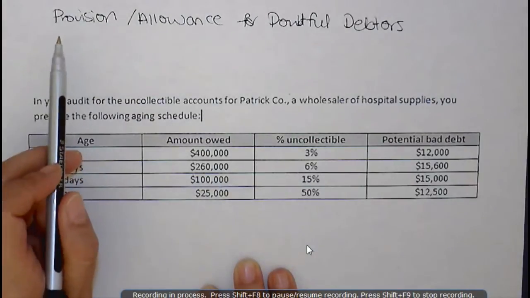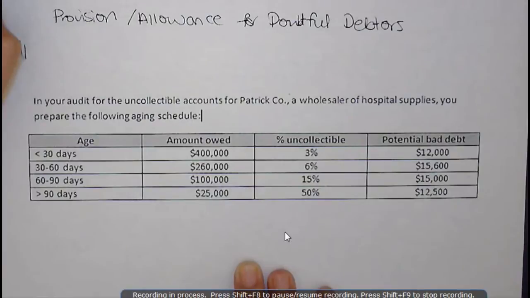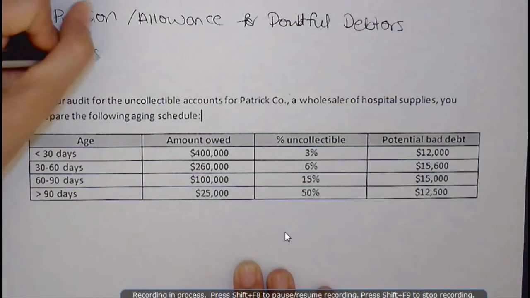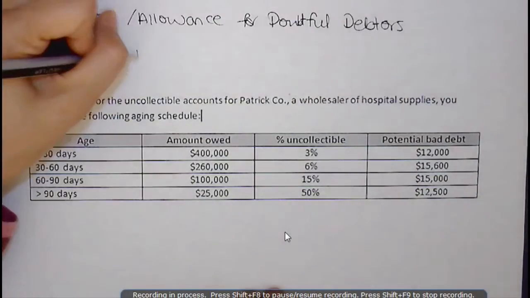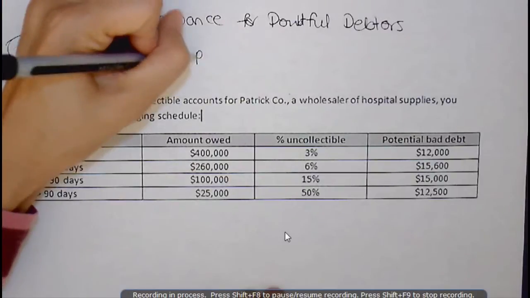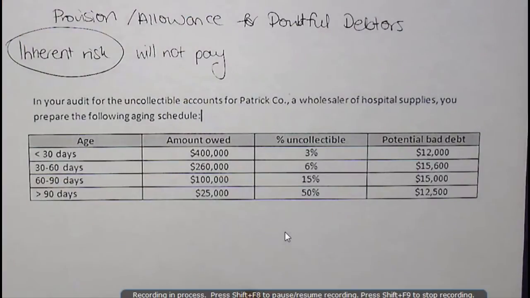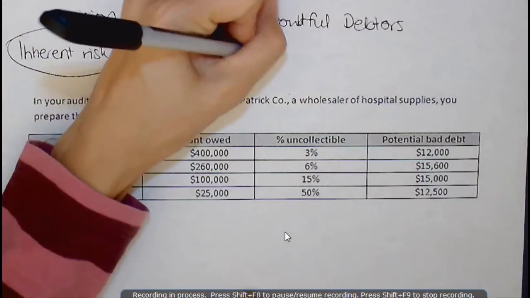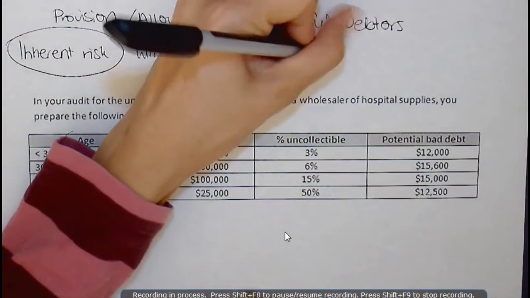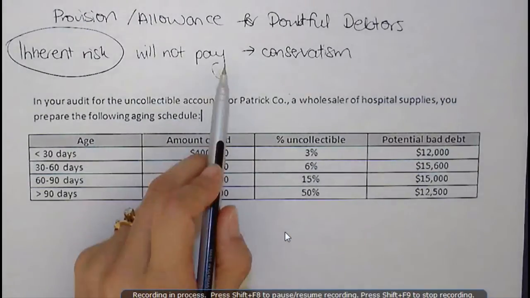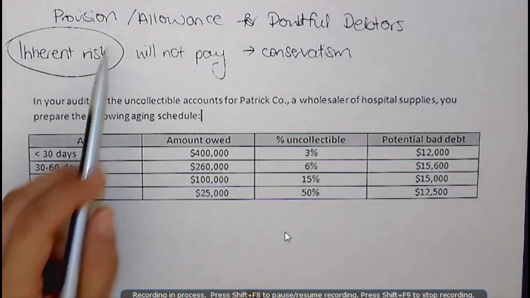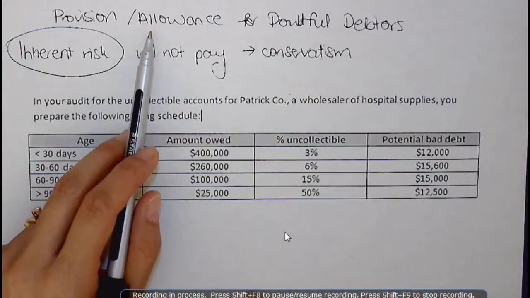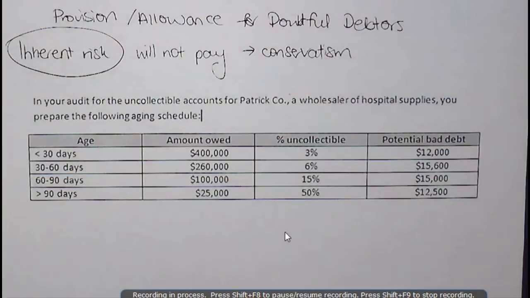So we have an inherent risk that anybody that you sell goods to on accounts receivable will not pay. And because we have the conservatism principle of accounting, conservatism means we need to take into account the fact that some people will not pay. So as a result, we have a provision or a contingency or an allowance in place against the asset of accounts receivable. Now, how exactly do I figure out how much should be in my provision for doubtful debts?